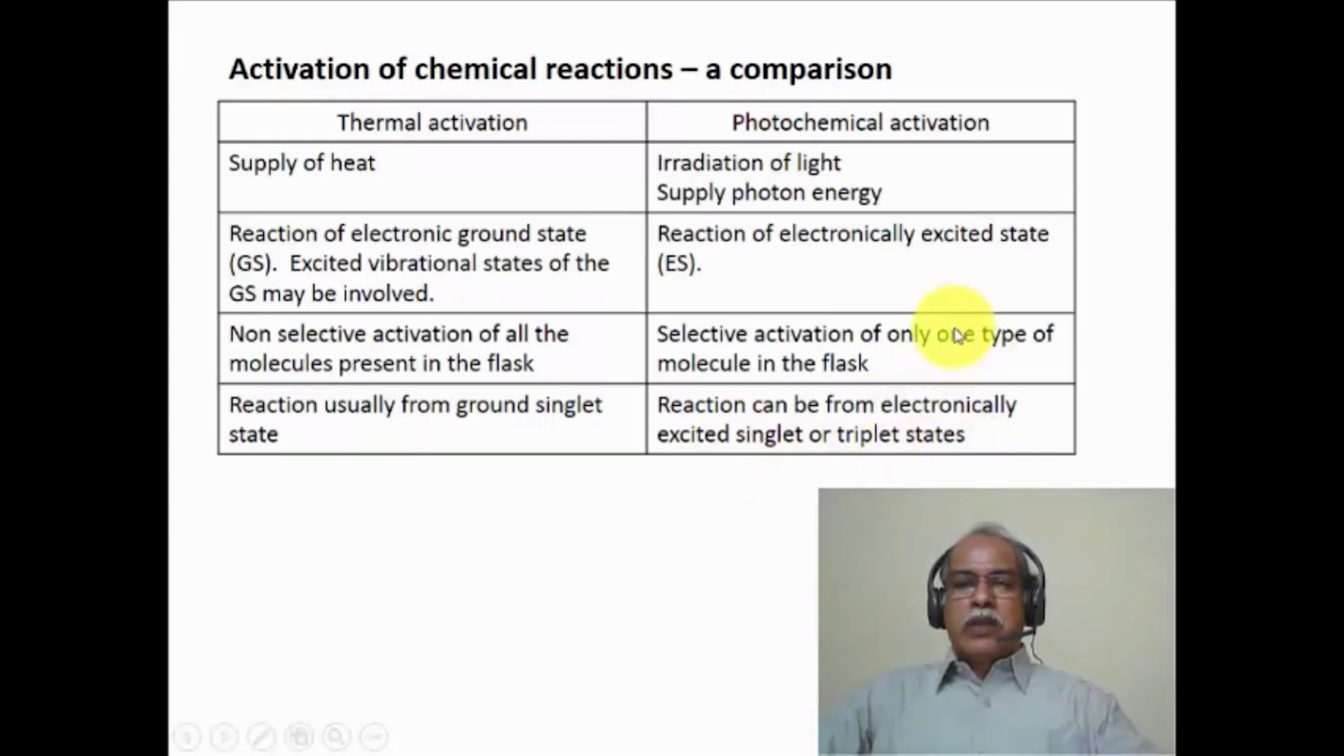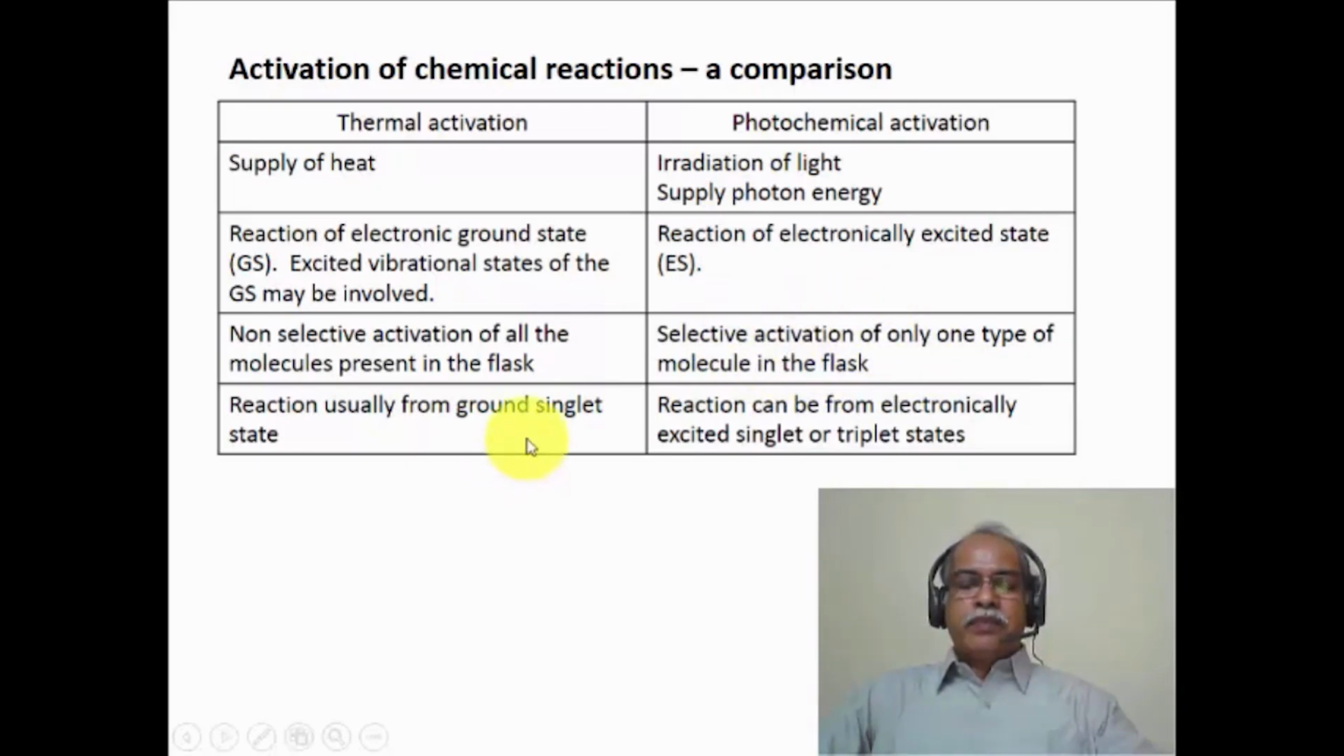On the other hand, if one wants to activate the red colored molecule, one can do so by choosing the wavelength corresponding to the red color of the compound, and thereby activating that particular compound alone in a mixture of two compounds. So selective activation is a major signature of the photochemical reaction, which is not possible in the case